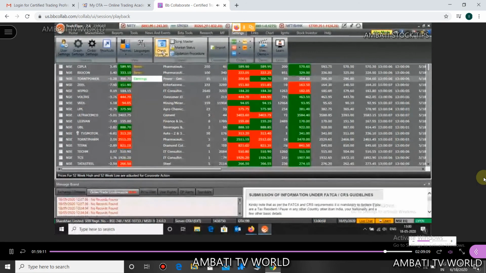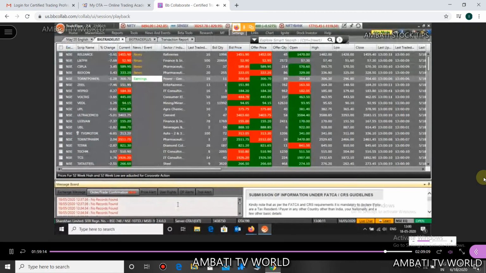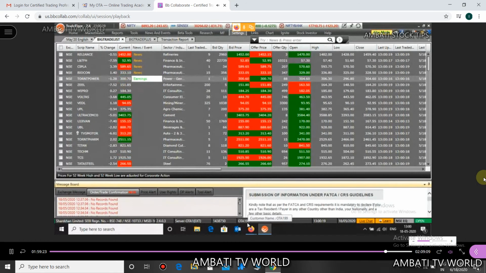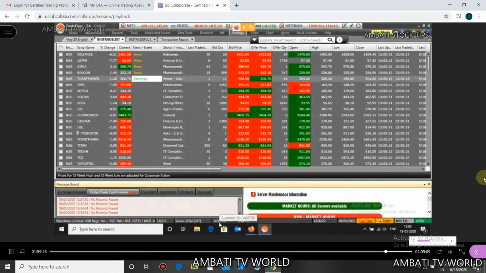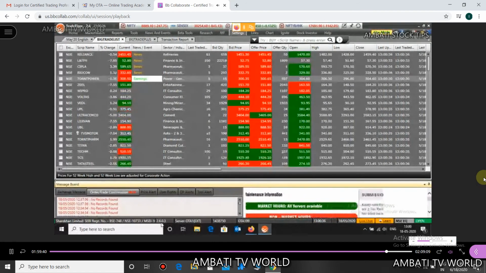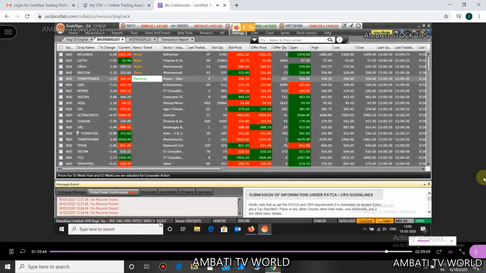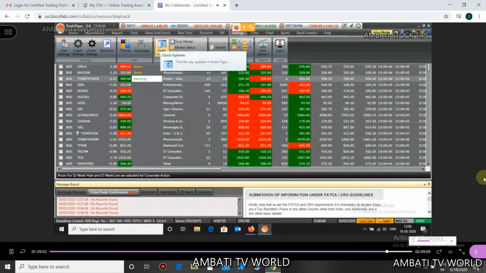You can't see the version? It's at the bottom of your screen. If you have logged into your Trade Tiger, at the bottom, can you see your name displayed? Just beside your name you will find the customer ID, and just beside that, you will find the version. If it shows 2.6.0.0, then you need to update it. How to update it? Go to settings, and under settings you will have check updates.